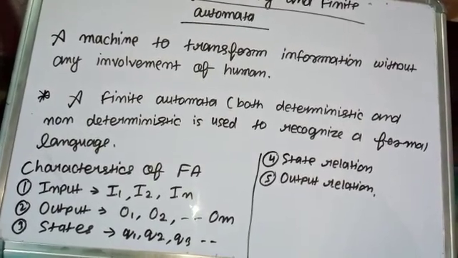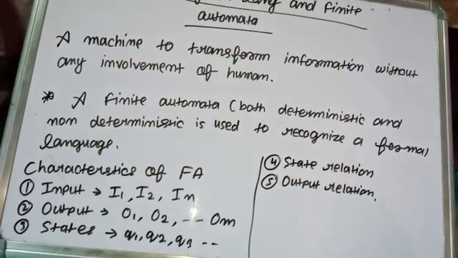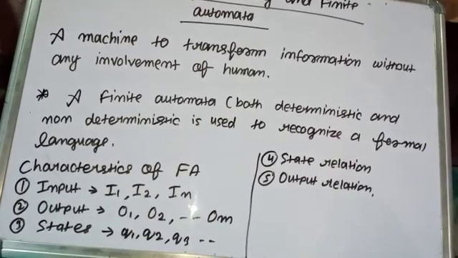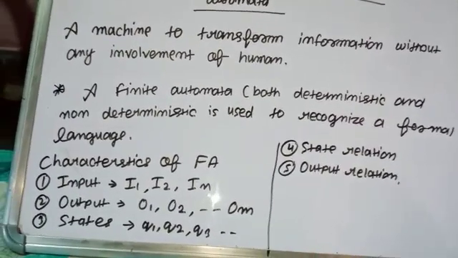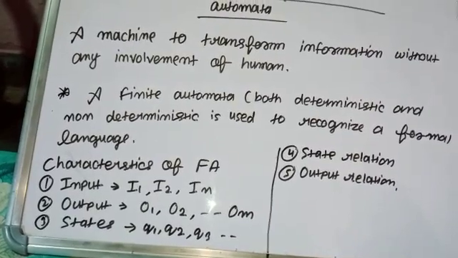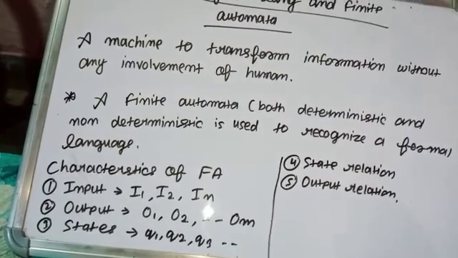Now state relation. At any instance of time, the next state of information is determined by the present input and the present state. And the output relation means after solving the problem, what will be the output relation, means what will be our answer when we convert one state to another state.